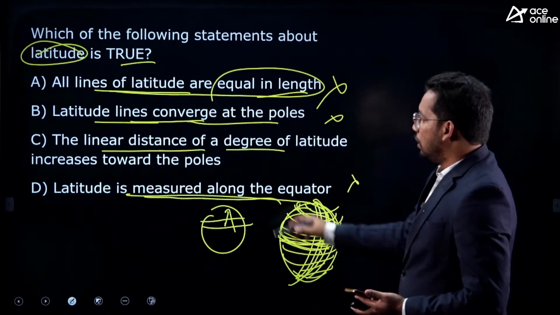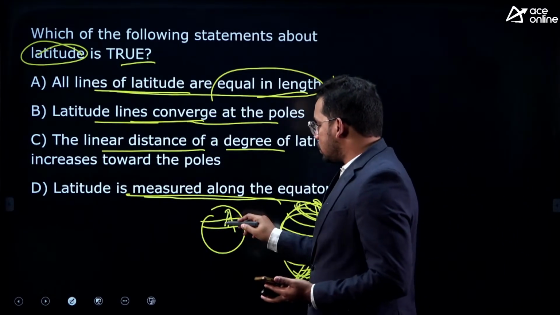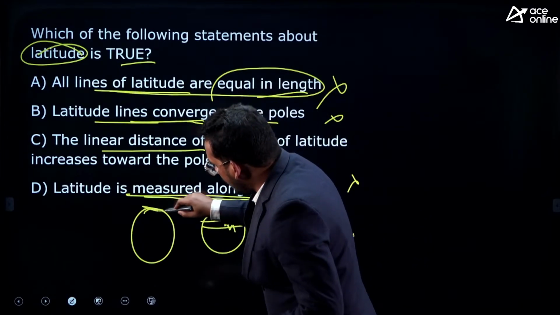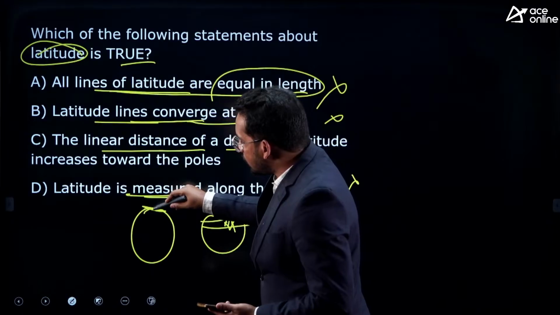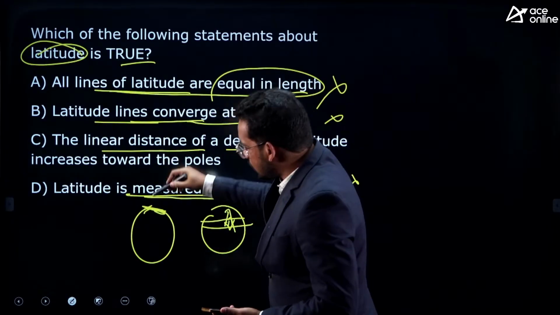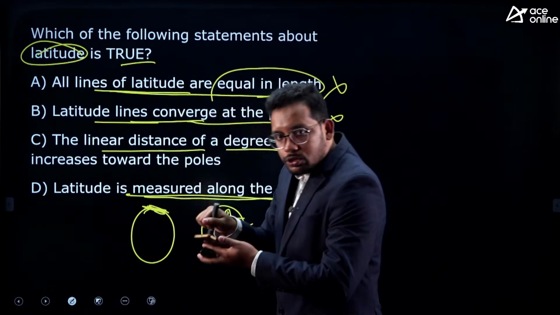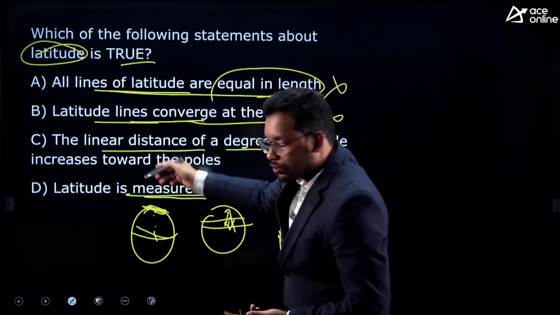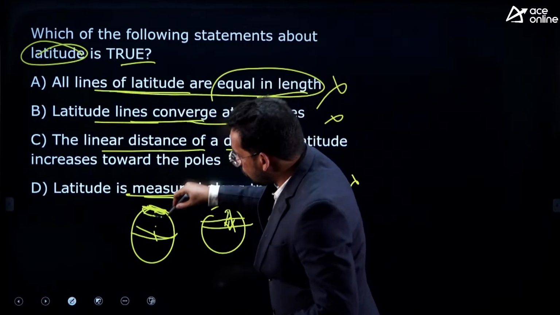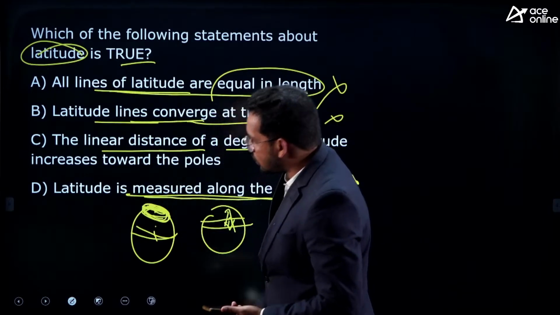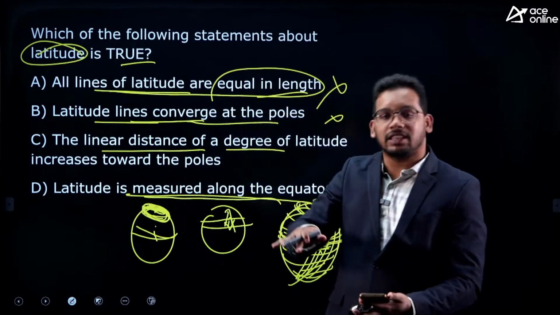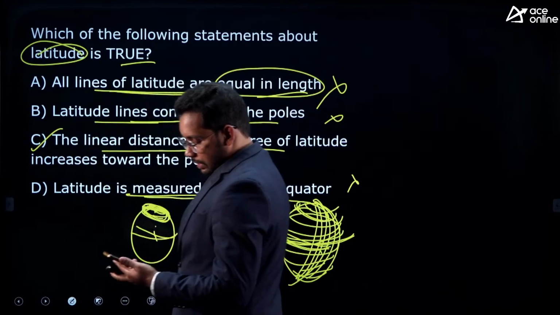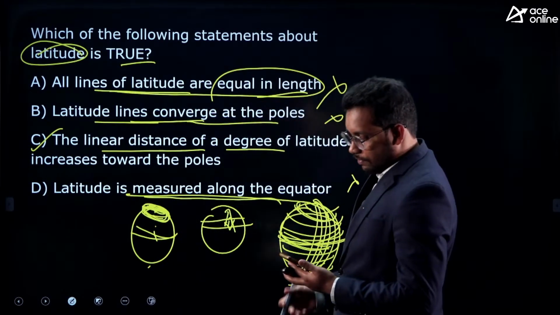This is also wrong. Now linear distance means the distance between 2 latitudes, and as Earth is bulged, you can say it's flattened at poles, the distance between latitudes increases as we move towards the pole. So the distance between 2 latitudes at the polar region is more because Earth is flattened at poles. So this is the correct answer, C. Correct, Raja and Venkat.